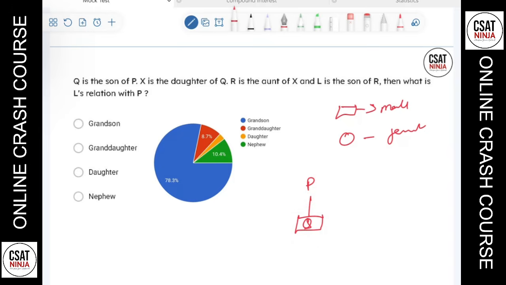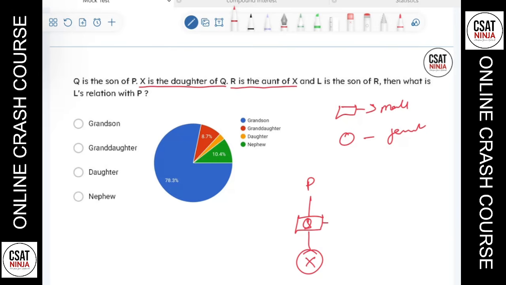Next statement is X is the daughter of Q. R is the aunt of X.